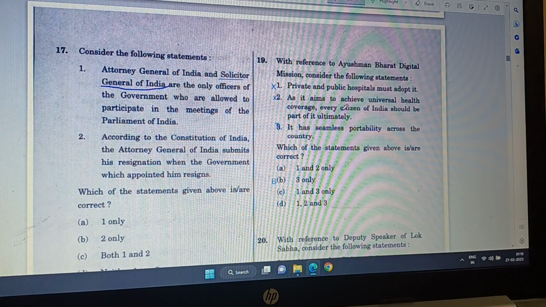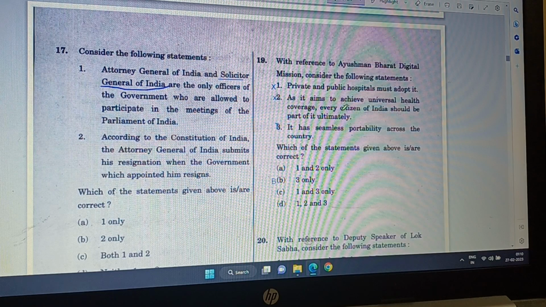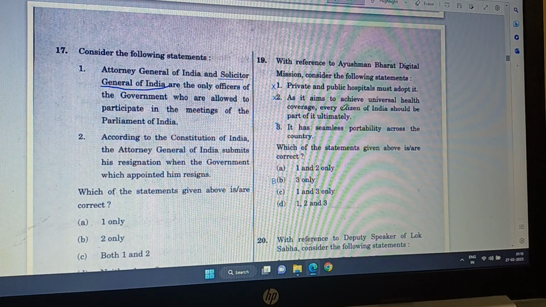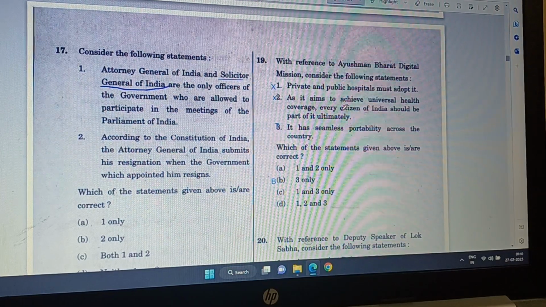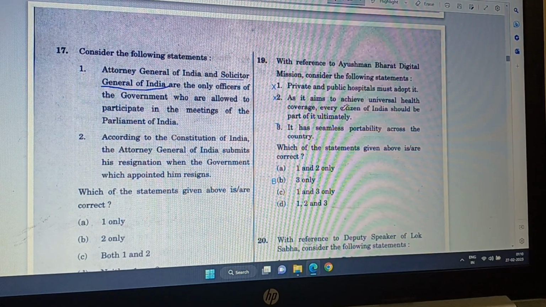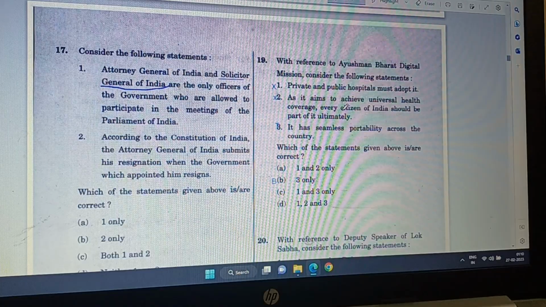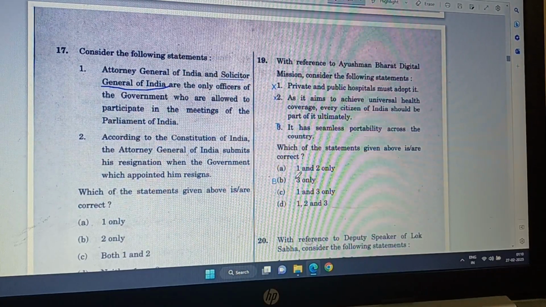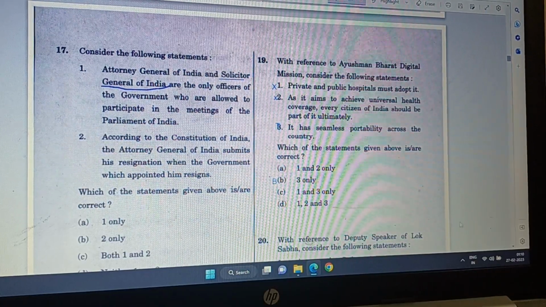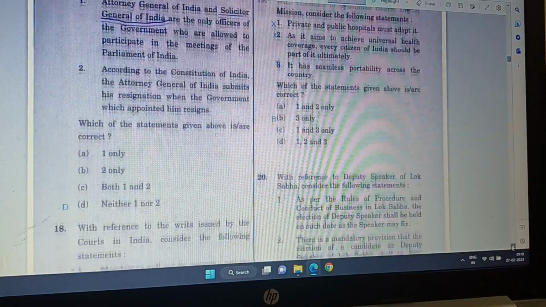It has seamless portability across the country. Yes, that's true. So you can have this Ayushman Bharat Digital Mission, use it anywhere in India. So only 3 is correct. Option B is the correct answer.